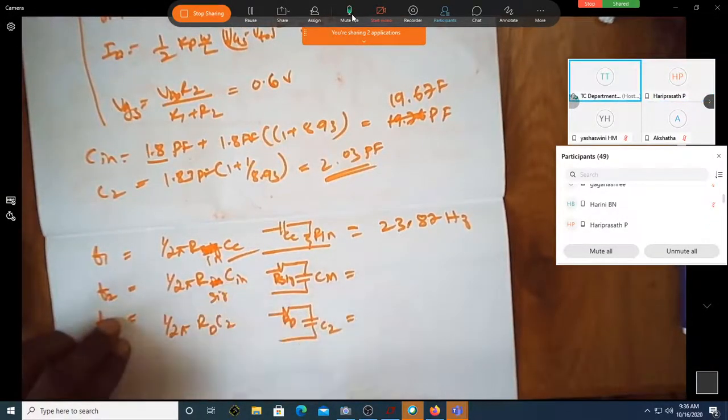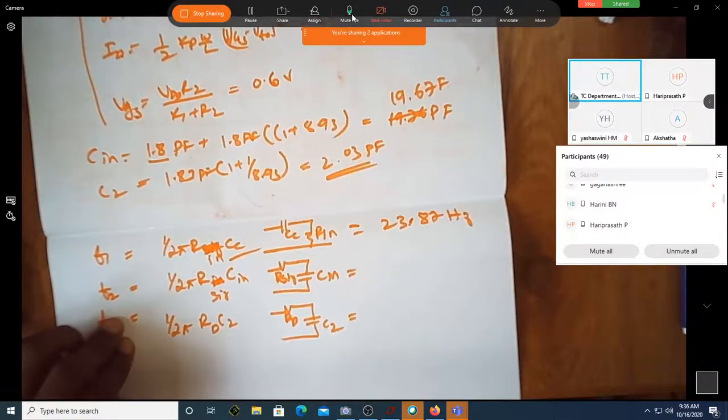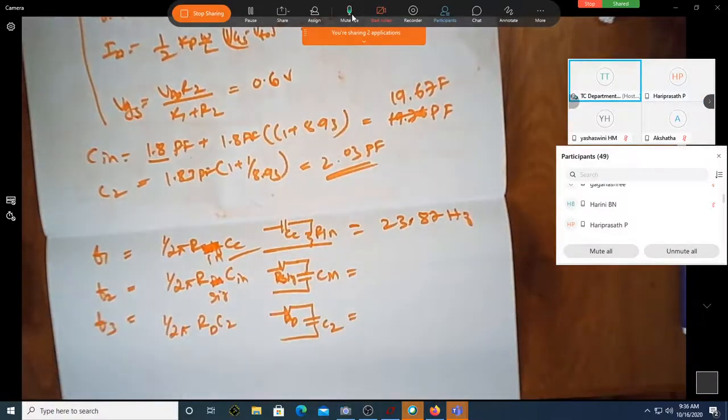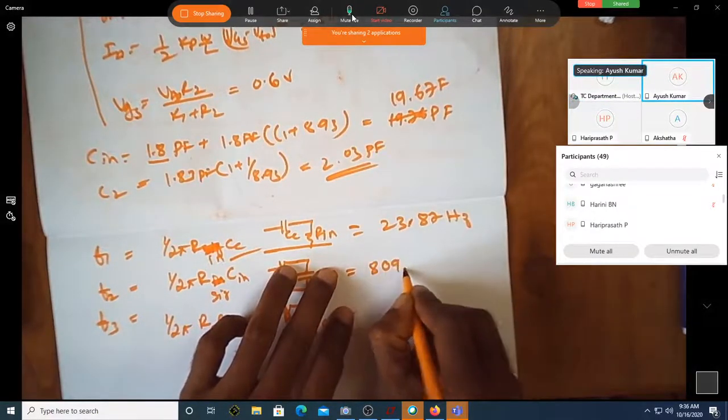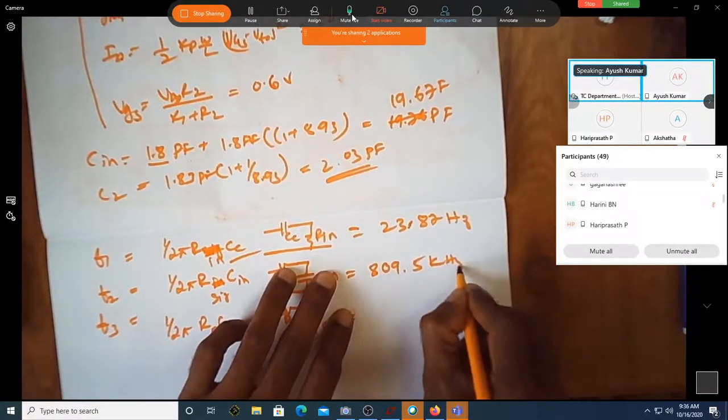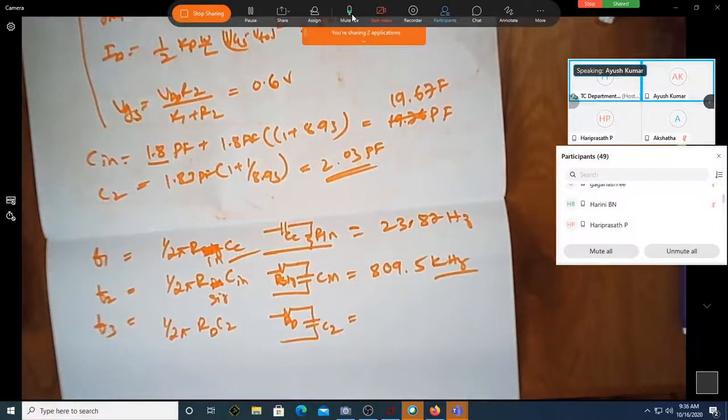How about F2? How about others? What others are doing? 809.5 kilohertz. 809.5 kilohertz. Then F3. Make it fast. Each one of you can find. You can just give the answer within no time.